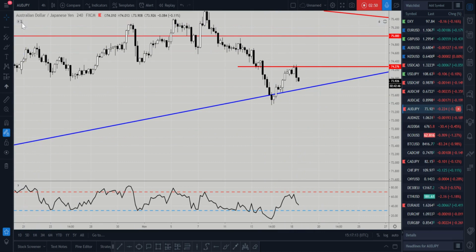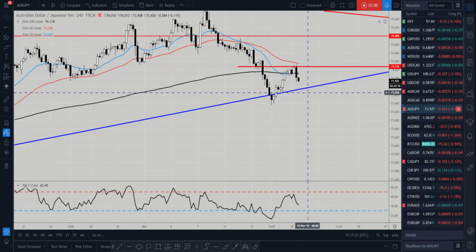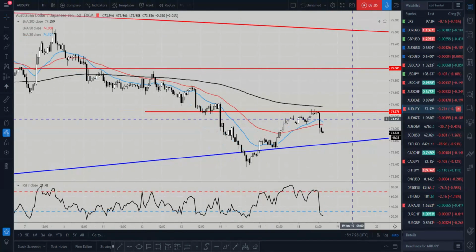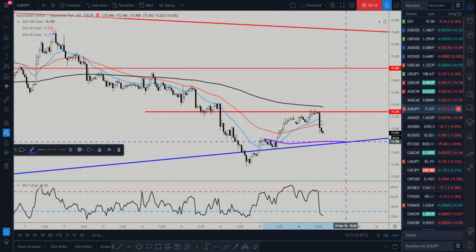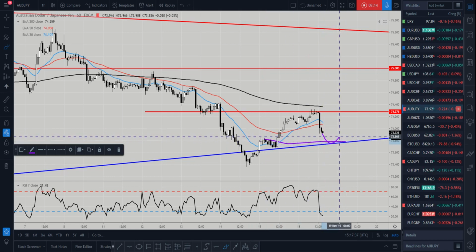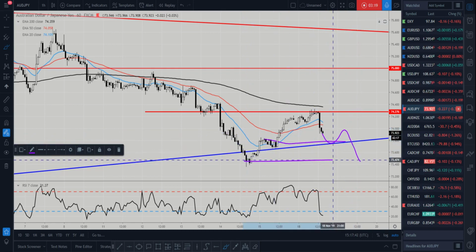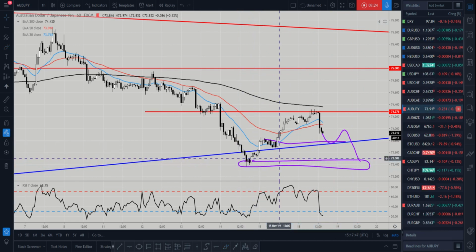If I bring in my averages that we always take a quick look at, the 20 and the 50 crossed over nicely, nice retest of that, and the 200 is just coming through now. So what I want to see is that momentum continue to the downside. If we drop down into an hourly time frame, what I'm looking for is some momentum to bring it down, perhaps into these previous structure highs through here. A small bounce up, find resistance, break through, and head towards these lows down in here for targets. So that's what I'm looking for this week on Aussie yen.